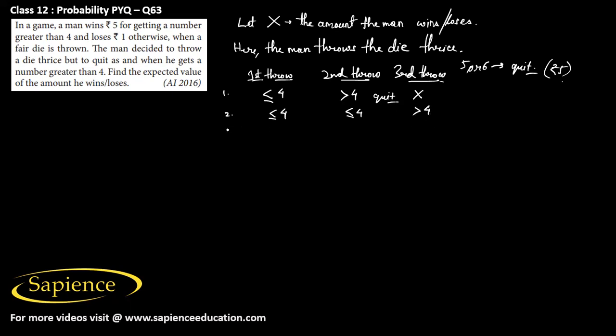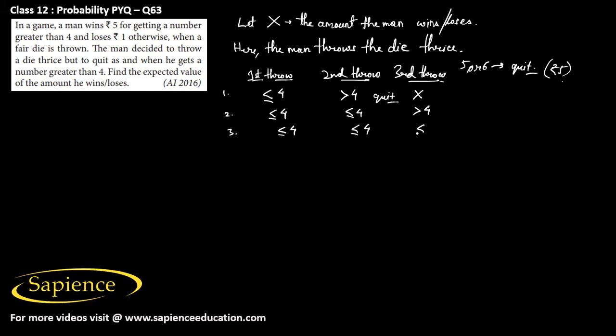And then in the third case, it can happen like in the first throw, he will get less than or equal to 4. And in the second throw also, he will get less than or equal to 4.